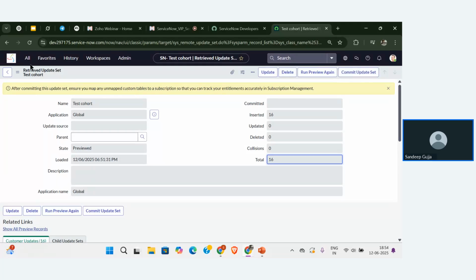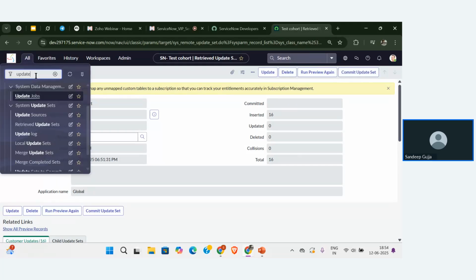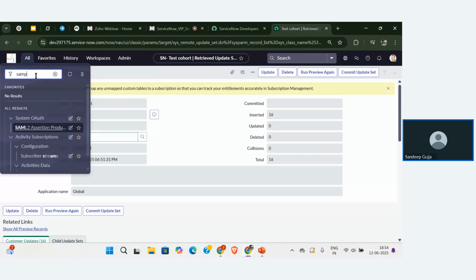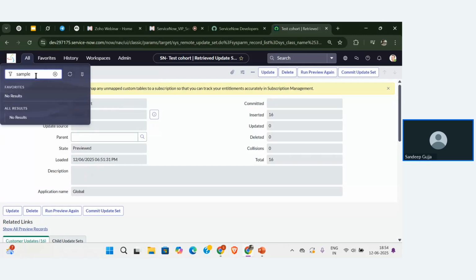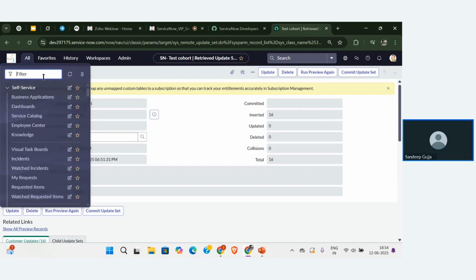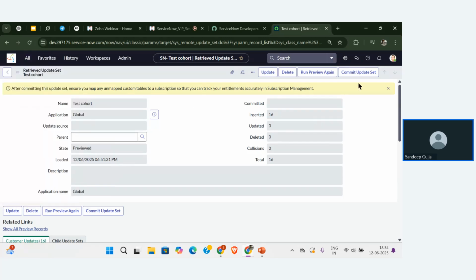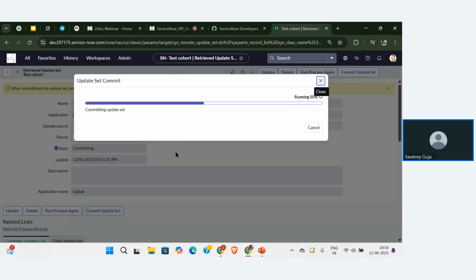So before that, let me search and show you. Go to the all and let me search for the sample data once again. So you can see I can't find the table. So let me click on commit update set. Then after, you will find whatever the configurations that I built in the first instance, now it will be shown in the second instance. Okay.